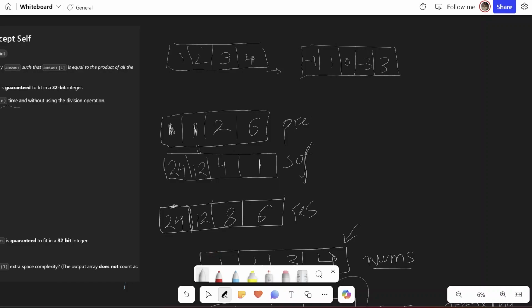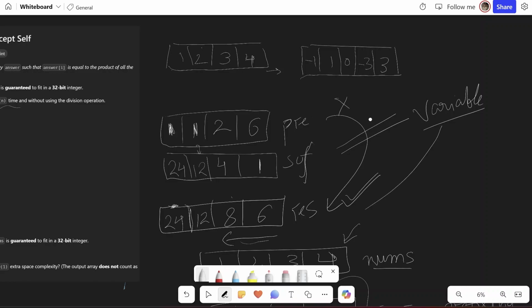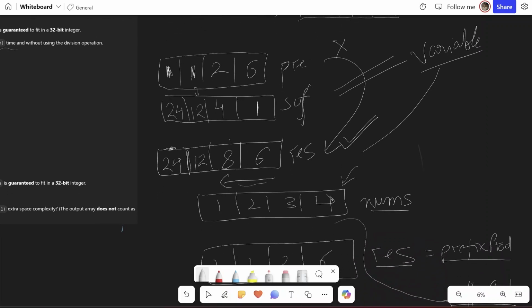So for prefix I'll replace it with res. So I'll remove this and use res to calculate the prefix initially. And once I have the prefix array, I'll calculate the suffix on the fly in a variable and iterate this and keep on multiplying numbers in this array with this variable to calculate the final answer. So let's see how we will do it with this example.